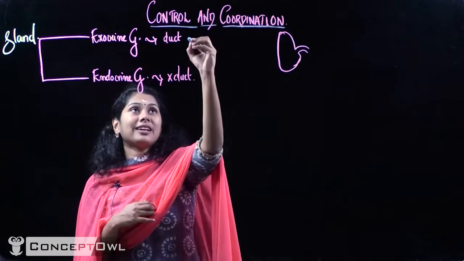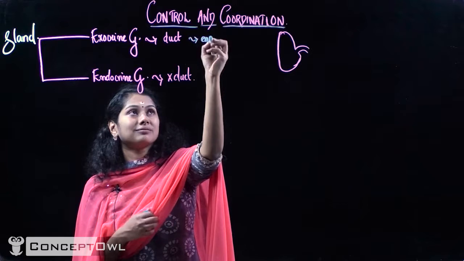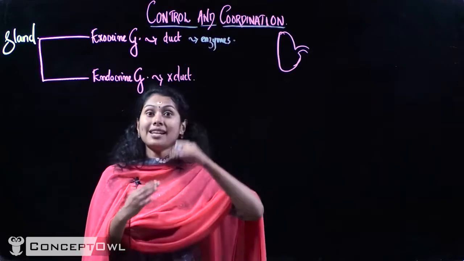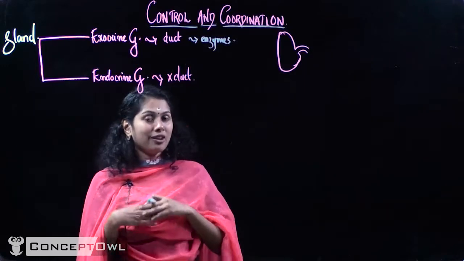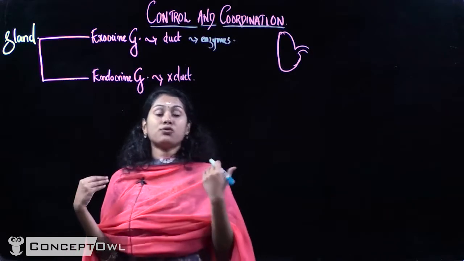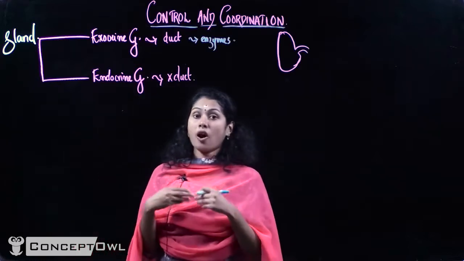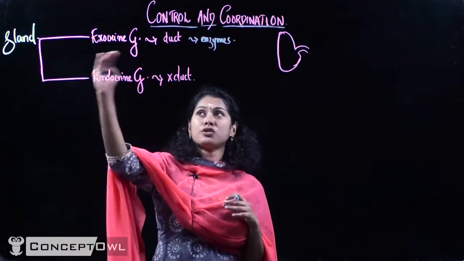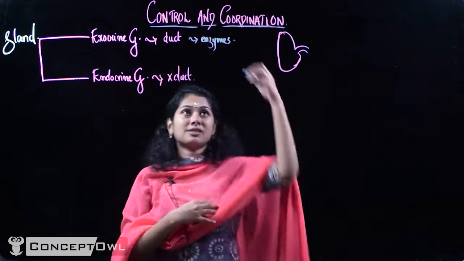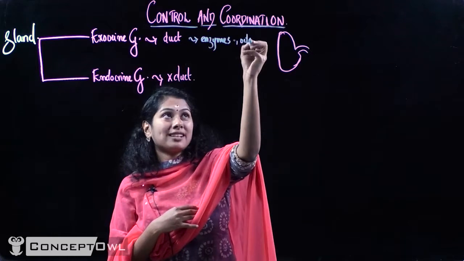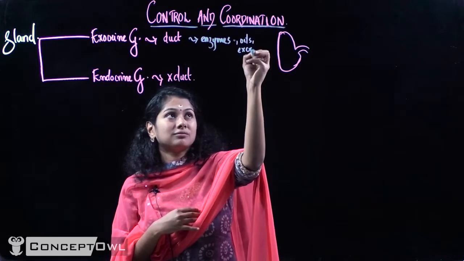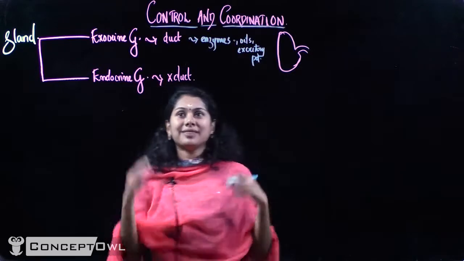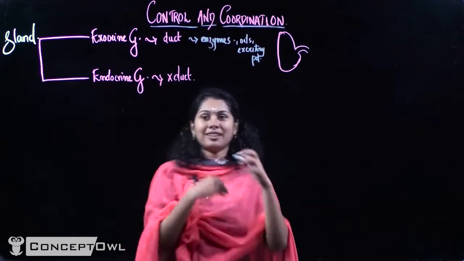The basic difference is that exocrine glands secrete enzymes and other substances too. We could say that they mainly secrete enzymes. Even there are glands which won't secrete enzymes but secrete oil, sebum, etc. So even then we could say that most of them secrete enzymes, oils, or even excretory products, whereas endocrine glands secrete hormones.